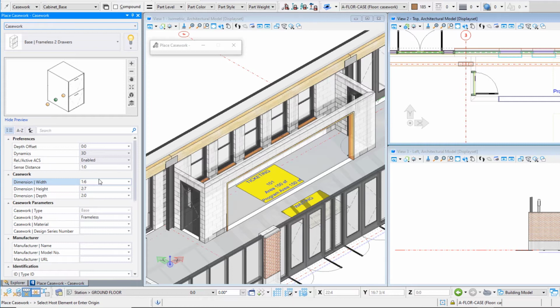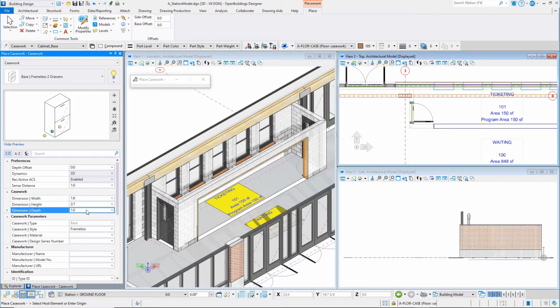Note that the base cabinets are placed 4 inches or 100 millimeters above the floor plane to allow for a base. So the height should be 2 foot 7 inches or 775 millimeters. Based on that, set the width, height, and depth of the cabinet.